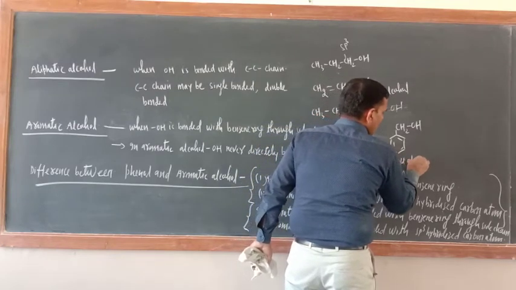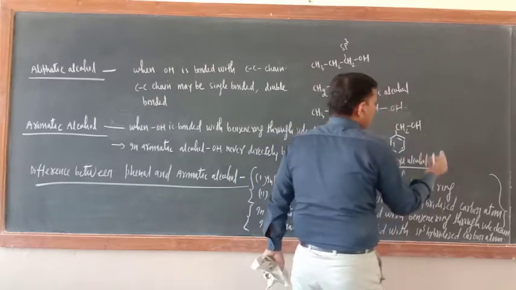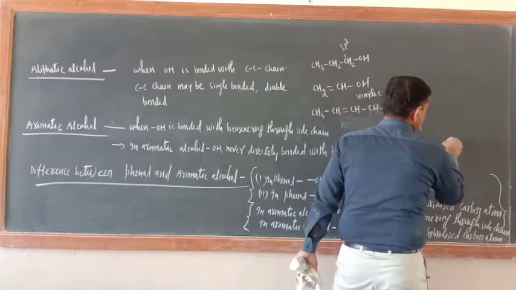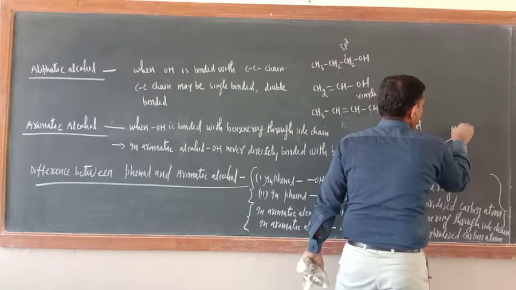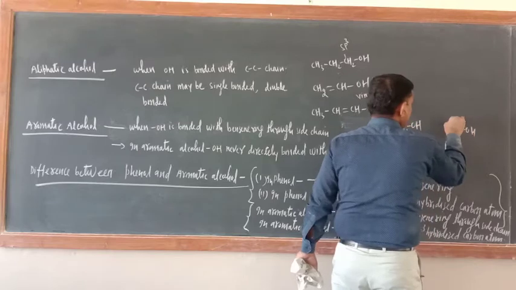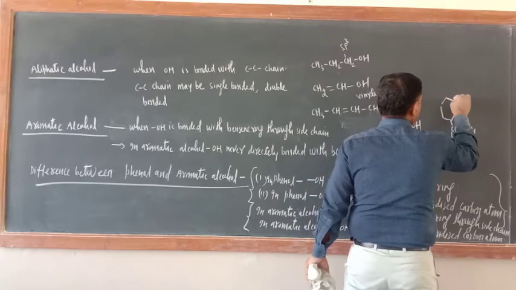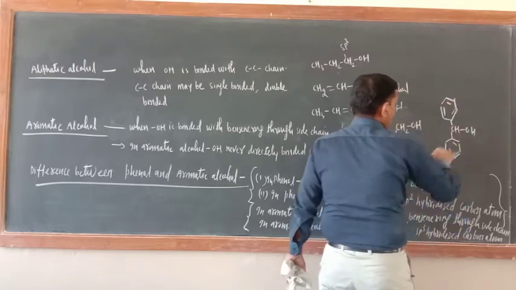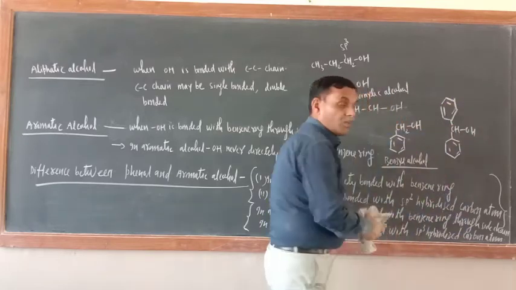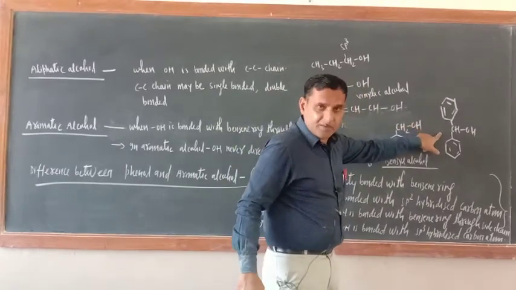Benzyl alcohol. Correct or not? They may be also 1 degree or 2 degree. Just see. This is benzene ring. Here CH, here OH. Suppose one more benzene ring is there. One more benzene ring. So this is 2 degree. Suppose this is 1 degree aromatic alcohol. This is 2 degree aromatic alcohol.